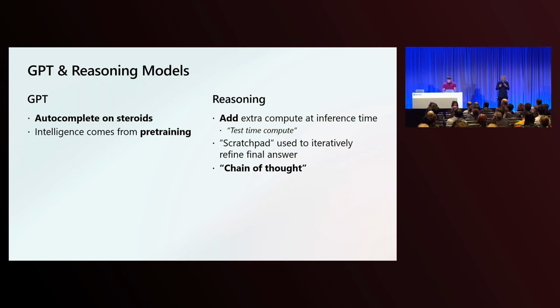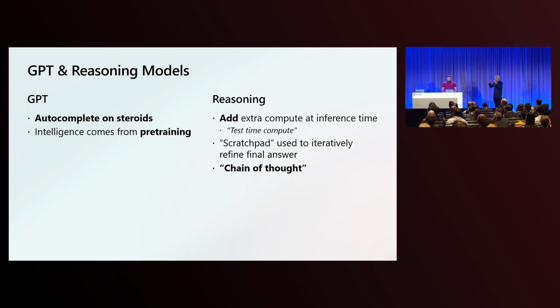Now, reasoning models build on top of that. With the reasoning models, you still take a pre-trained model, you put in your prompt, it spits out tokens one by one. But instead of you seeing that output right away, the model puts it into a scratch pad where, before showing it to you, it's able to think through, hey, this is what the user asked me to do. I'm going to explore some different options on how to solve this problem. It can actually go and backtrack and try to correct itself. And only when it's decided that it's got a really great answer, then it gives you that output.